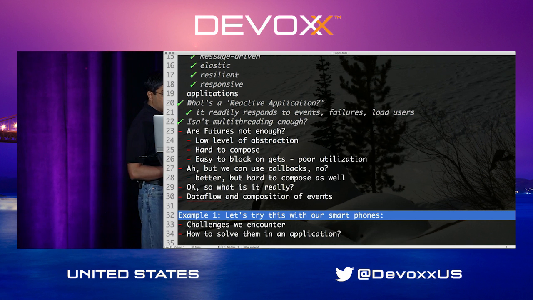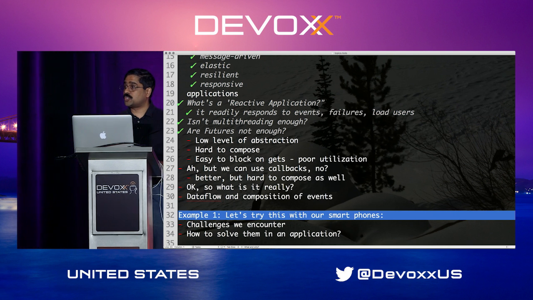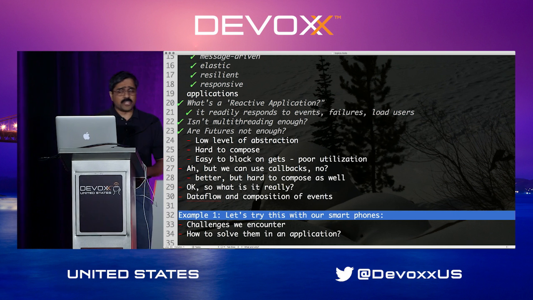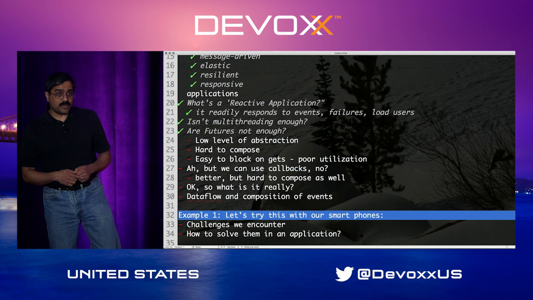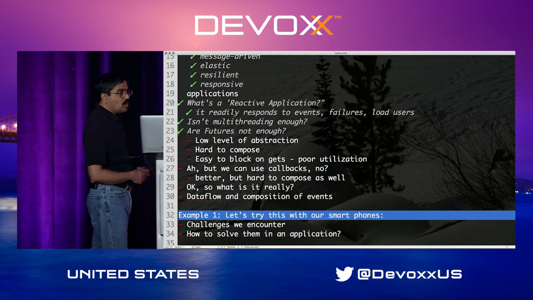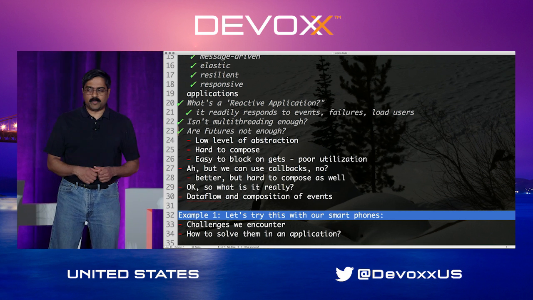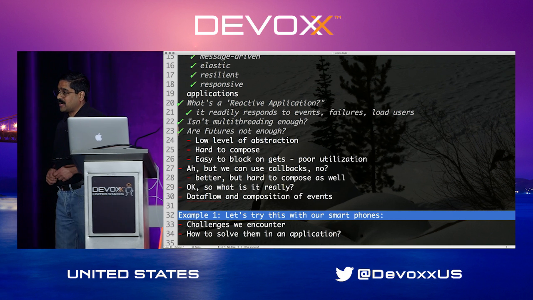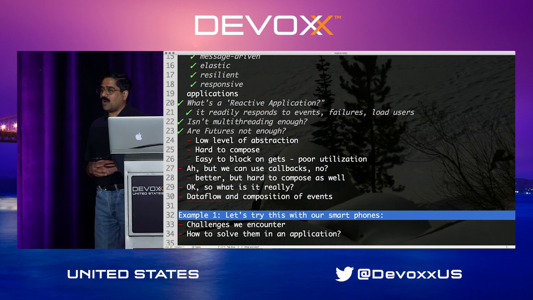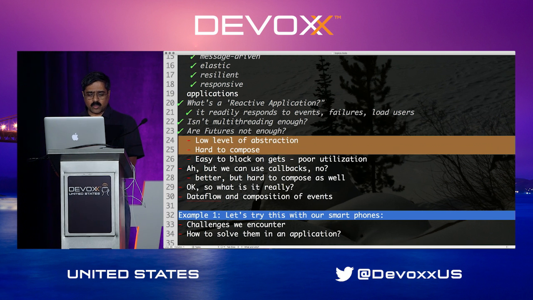Well, we could use futures for doing this. Well, if you think about futures, though, what do futures do? The futures basically are going to return data to you when the computation is over, but you could go about and call a future, and the minute the future is in your hands, what do you typically do? You turn around and call get and wait for the response to be given to you. That's no future at all. That's wasting resources while you're waiting for the service. And also, it's really hard to work with it.